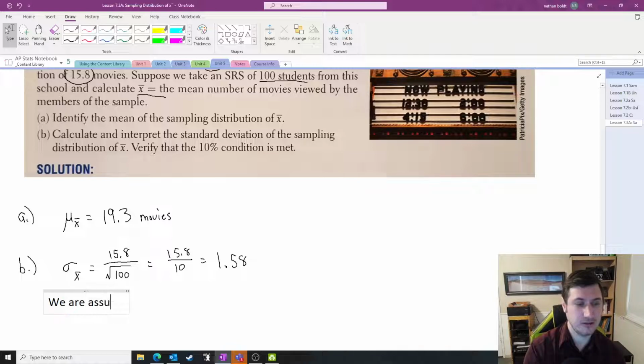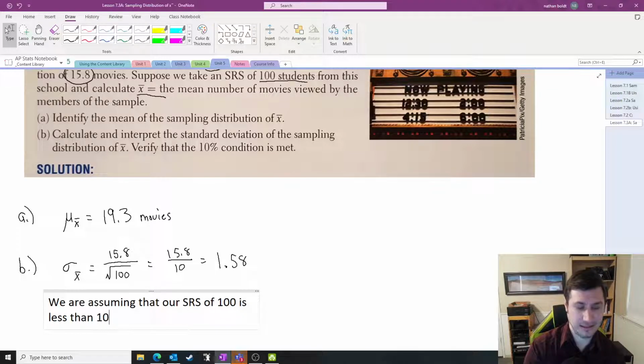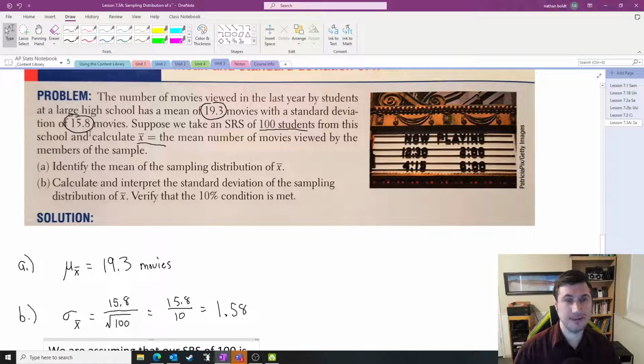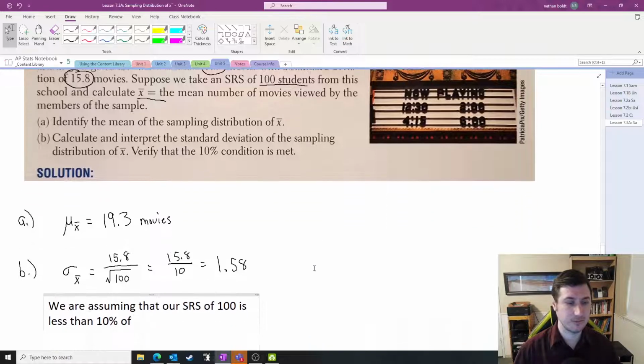We are assuming that our SRS of 100 is less than 10% of, now I can't just say population. I have to say what the population is here. And our population is the large high school, right? It's not the US, it's not all high school students in the US. We are just looking at this high school.